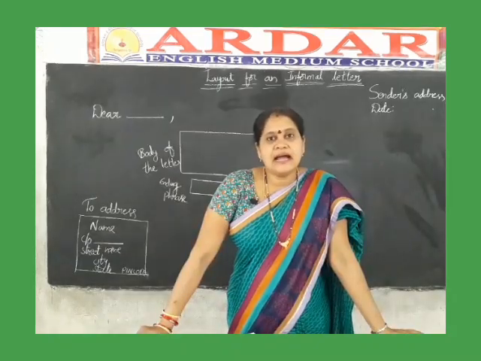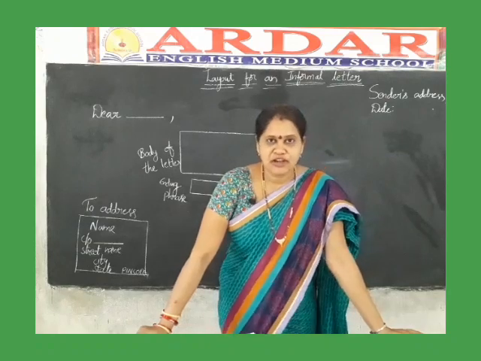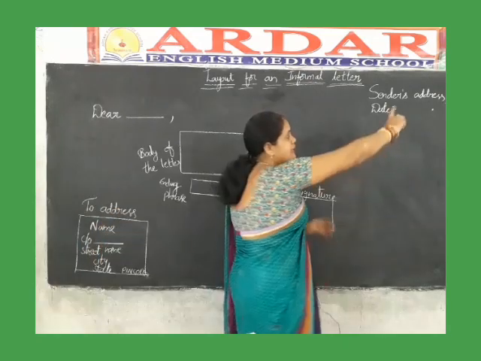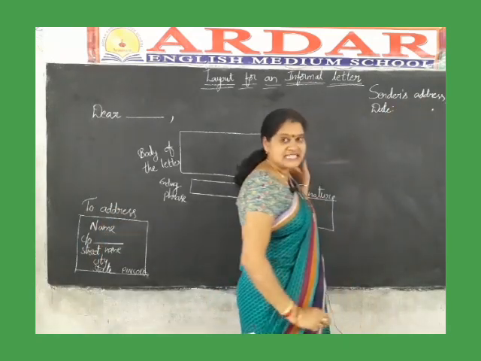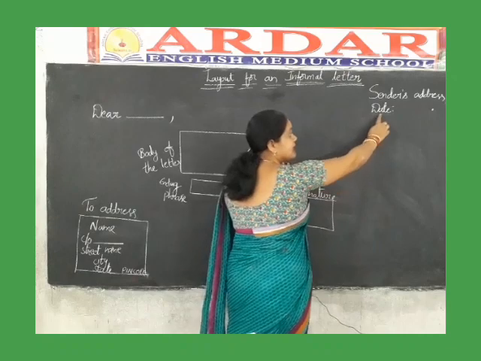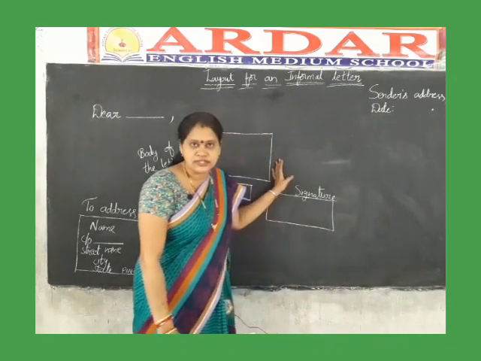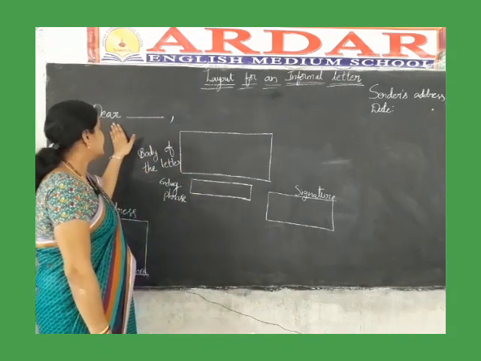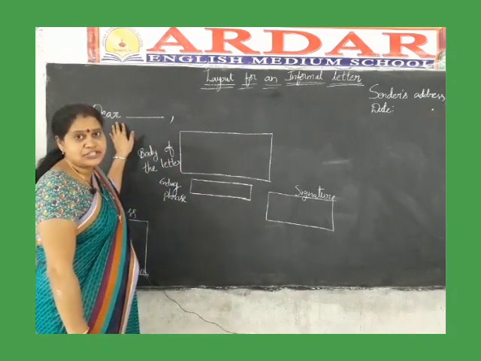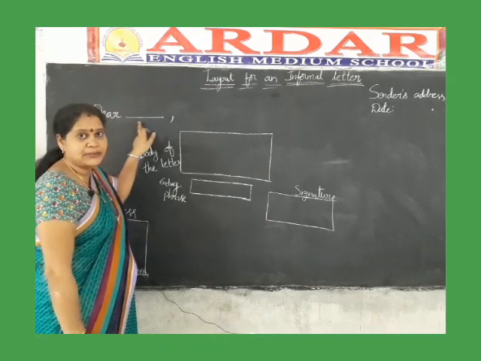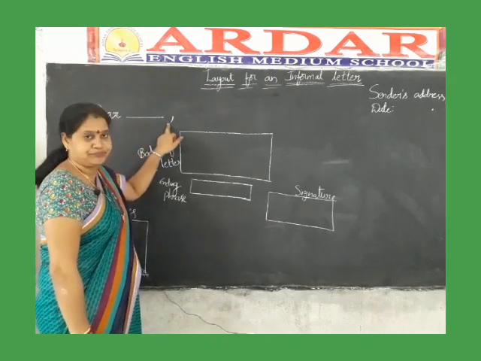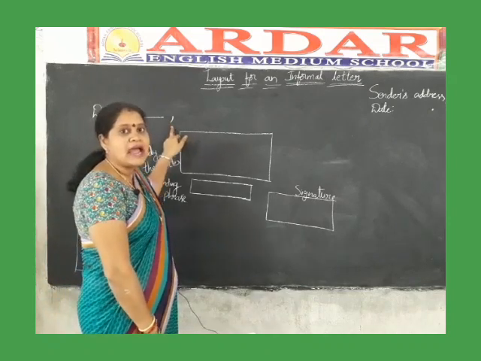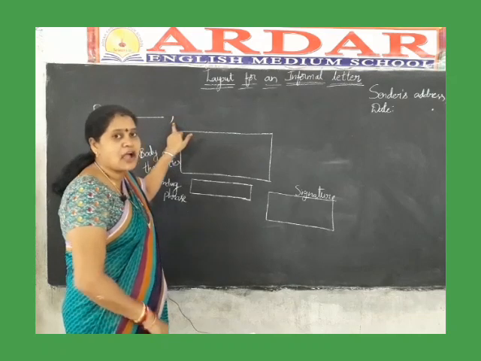Now we will come to know the layout of informal letters. So this is the layout of an informal letter. Here, at the right top corner, you have to write the sender's address. After that, you have to write the date followed by a full stop. Then the salutation line: Dear, and you have to write the full name of the person to whom you are writing the letter. After that, you have to put a comma.